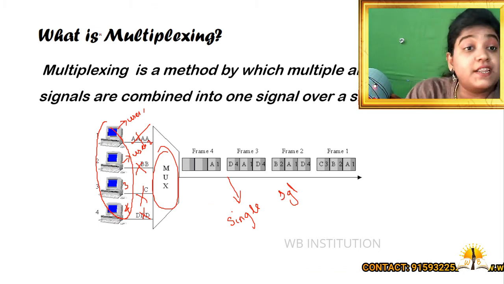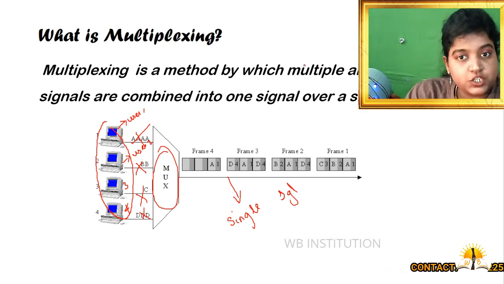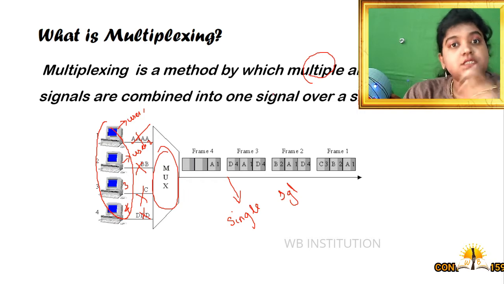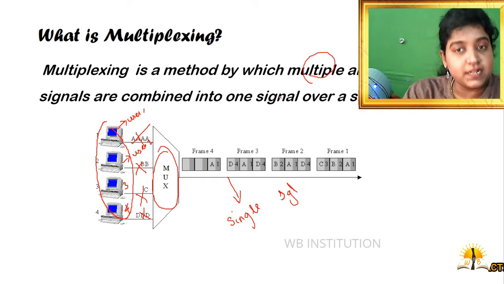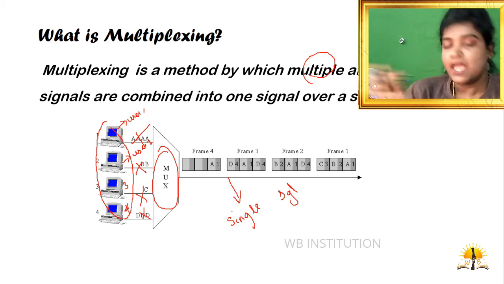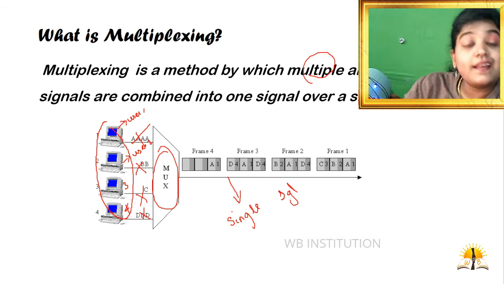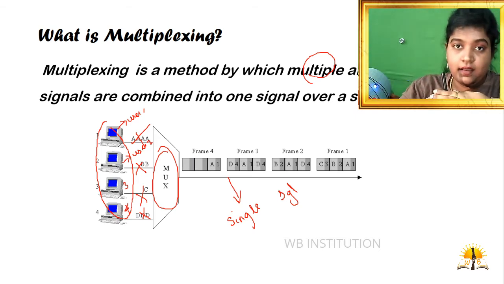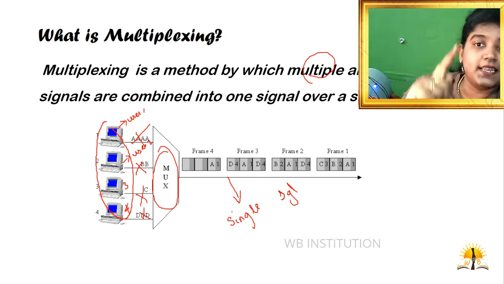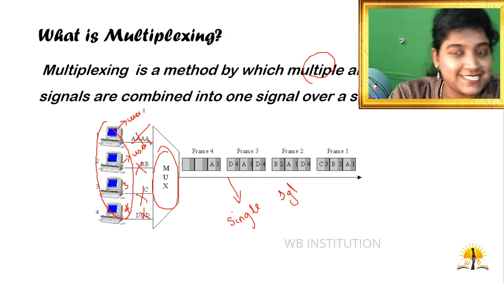You can find a definition over here: multiplexing is a method by which multiple analog or digital signals, there are no restrictions, can be an analog signal or a digital signal, are combined together to form a single signal over a shared medium. This is what multiplexing is.